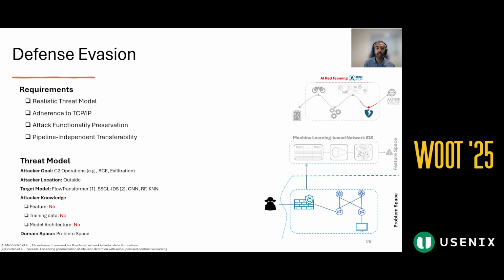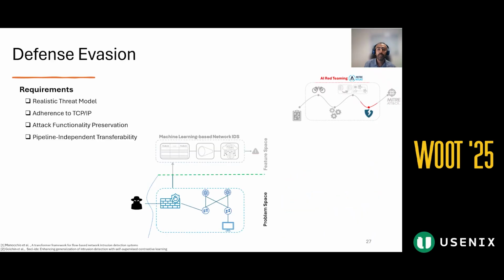For the attacker knowledge, the feature set: no access. Training data: no. Model architecture: no. And for the domain space, the problem space.